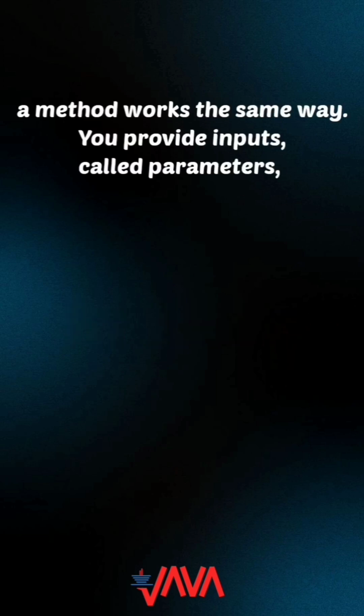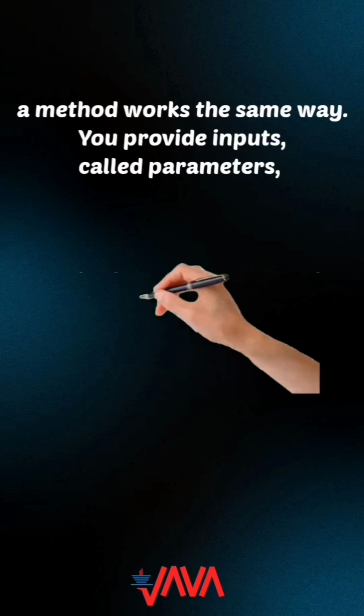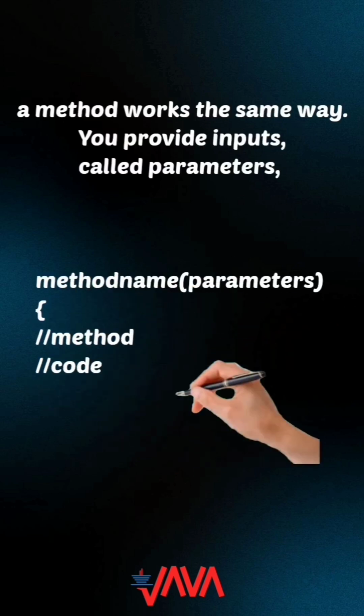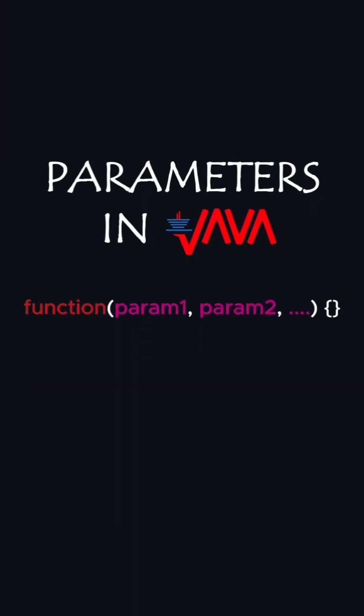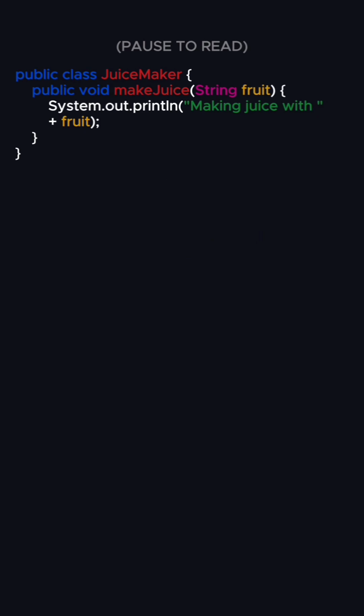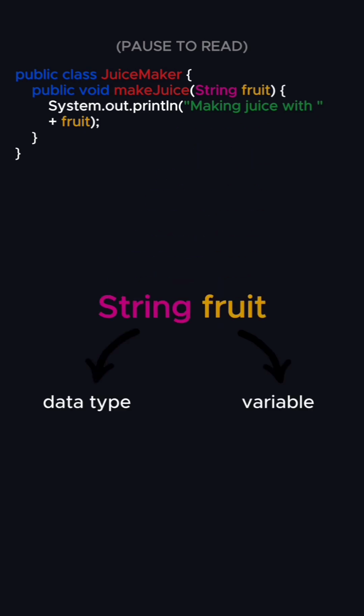In Java, a method works the same way. You provide inputs, called parameters, and the method processes them to give you a result. Using methods makes your code reusable and organized. Let's understand parameters with an example. Our JuiceMaker class has a makeJuice method that takes a string parameter representing the fruit.